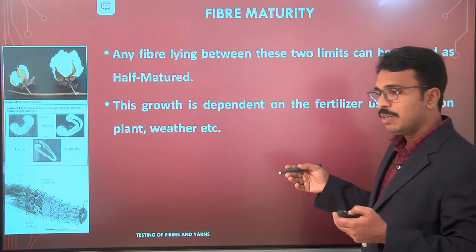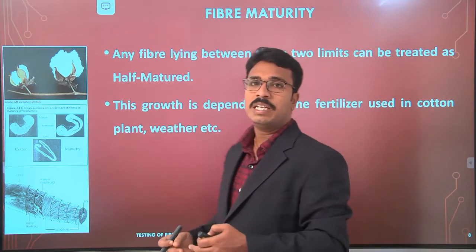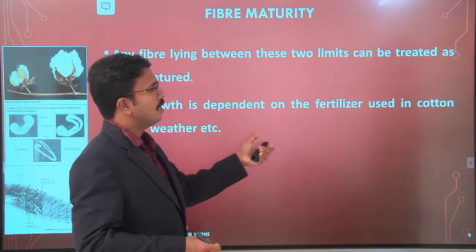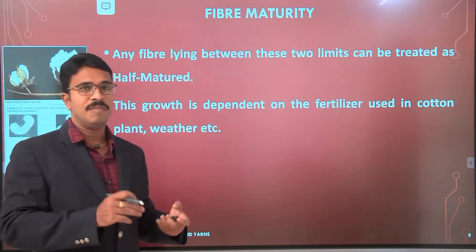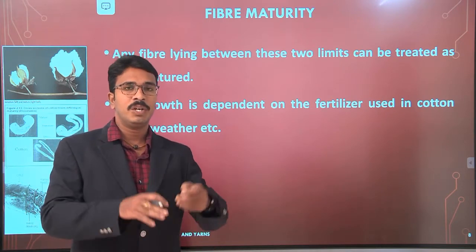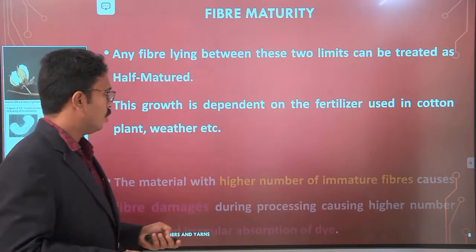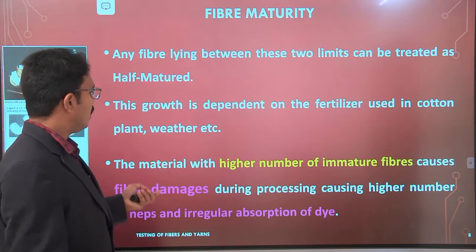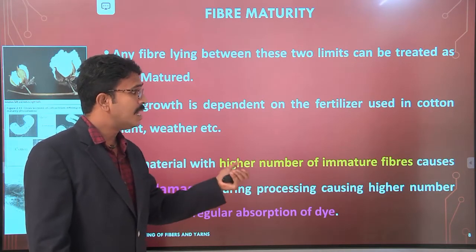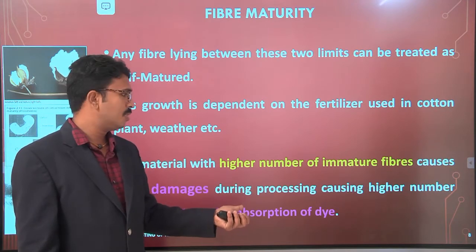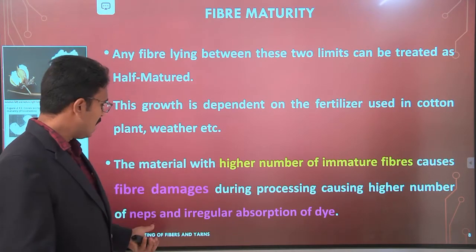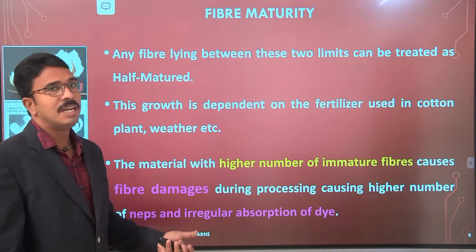The growth conditions of these fibers are based on the fertilizers used on the cotton plant, the weather, etc. So the growth depends upon these conditions. And material with a high number of immature fibers causes fiber damage during processing, causes a high number of neps and irregular absorption of dye.